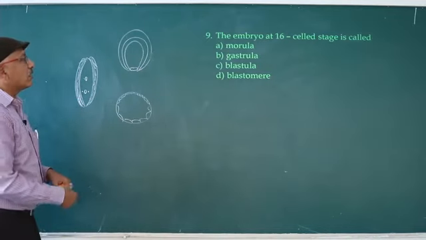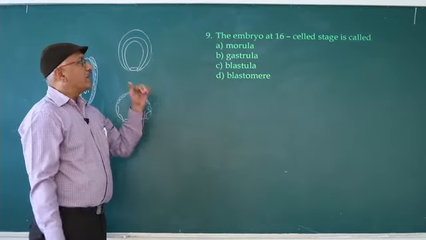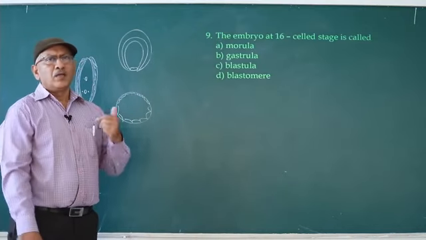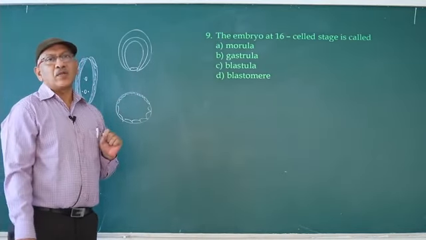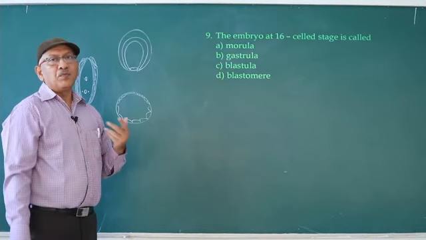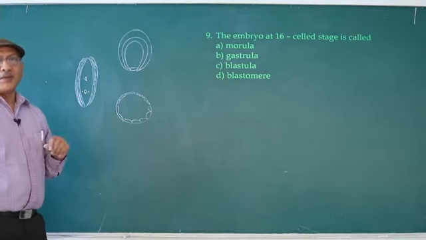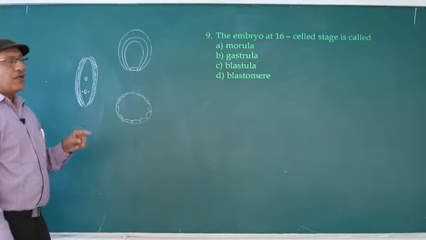So the embryo at 16 cell stage is morula. In morula, 8 to 16 cells are present. Why did it get the name morula? It resembles a multiple fruit, mulberry.